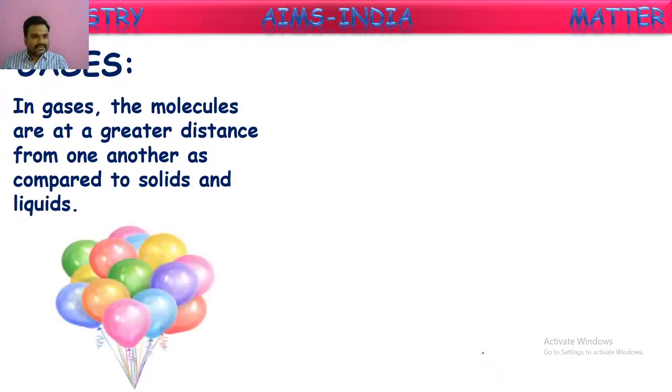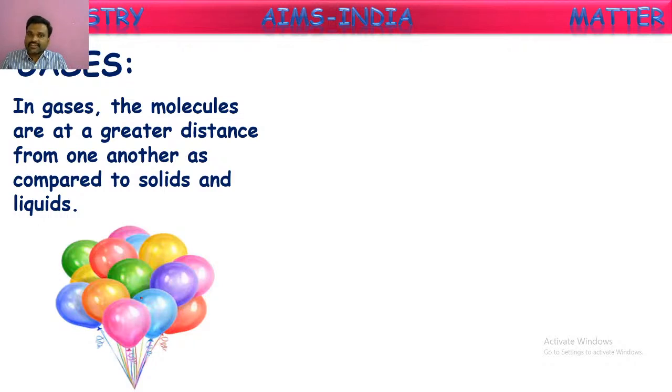Here we can see some examples given for the gases. These balloons are filled with gases, which they have shown because we cannot see these gases with our naked eye. Most gases do not have any color. Most of the gases are colorless. Of course, there are a few, like nitrogen dioxide, which has a reddish brown color, and chlorine, a greenish yellow colored gas. Very few gases are colored, but most of the gases are colorless.